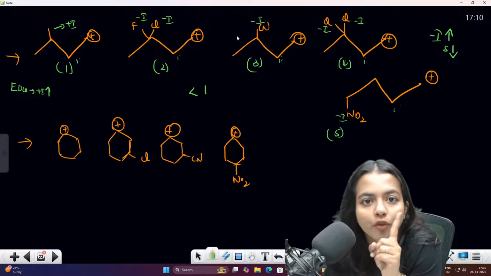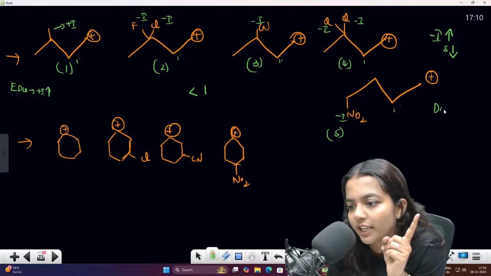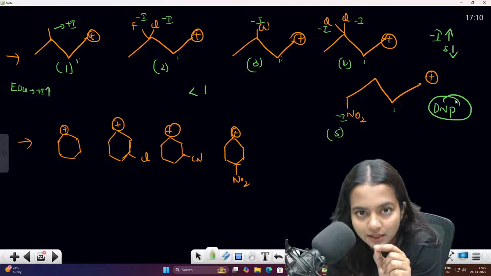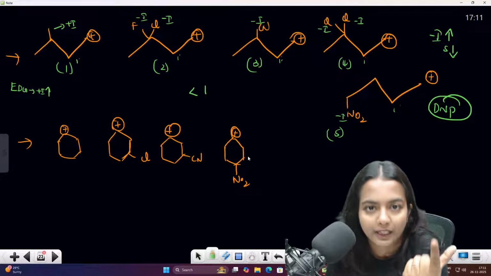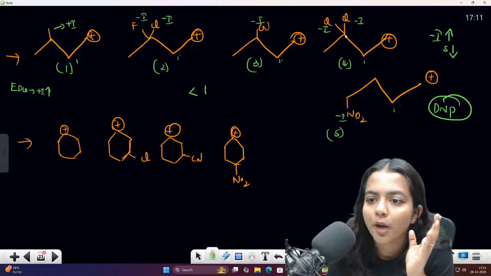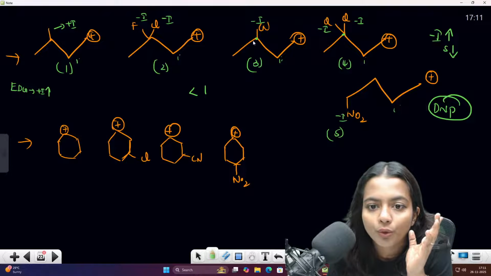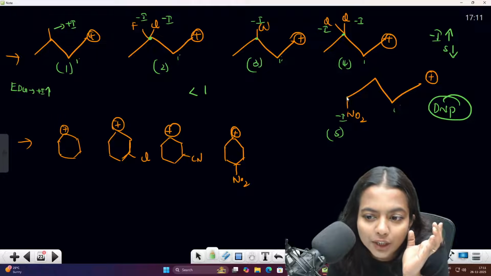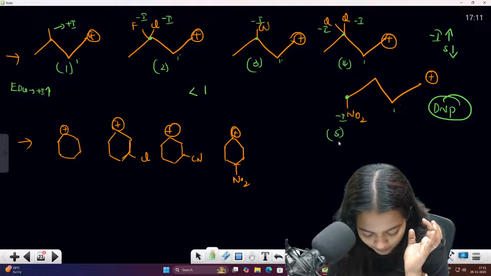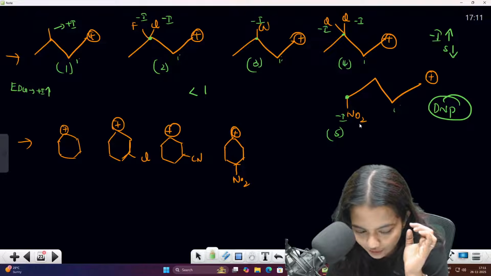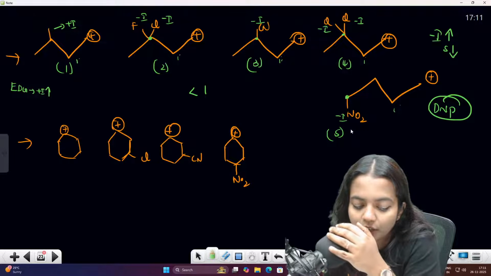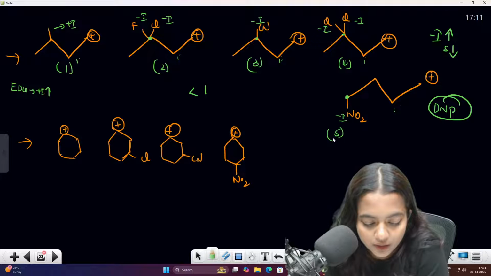First of all we have to go for the DNP rule, which we follow in such cases: distance, then number of groups attached, then power. Looking at distance, all the minus I groups are here, and only one is here. Right or wrong, my dear students?